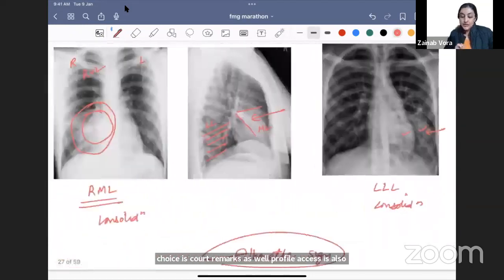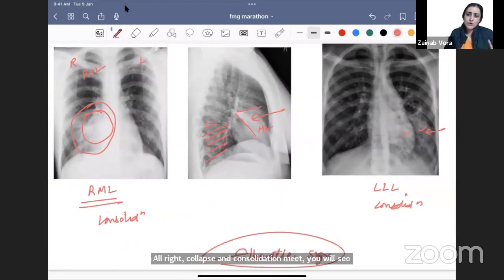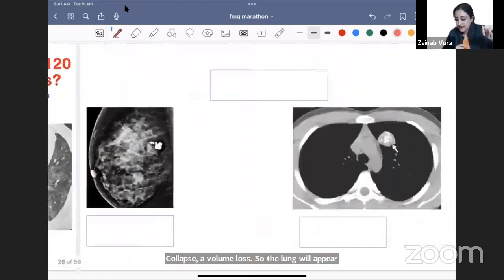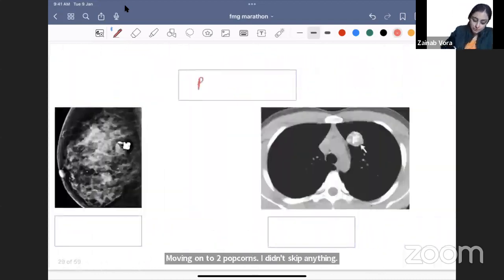Collapse and consolidation meet, you will see volume loss. So at your level, they will not ask you to distinguish collapse and consolidation. In collapse there is volume loss, so the lung will appear smaller. You know, that is how you can remember. Fine. Moving on to two popcorns. I didn't skip anything. Yeah, moving on to popcorns.